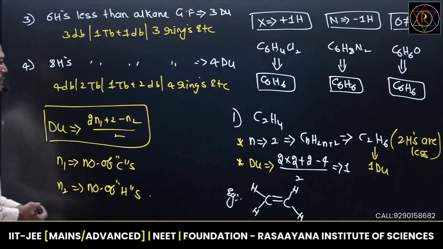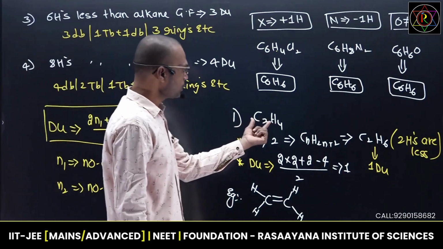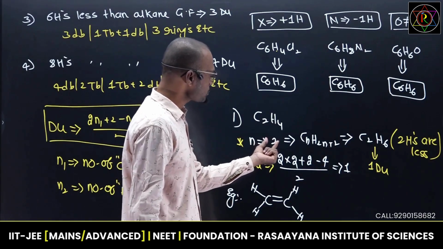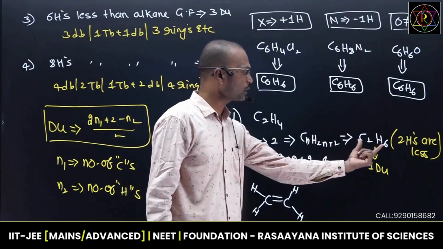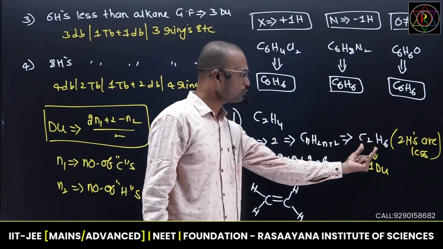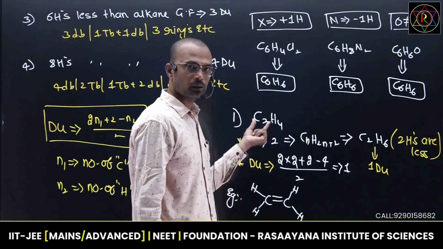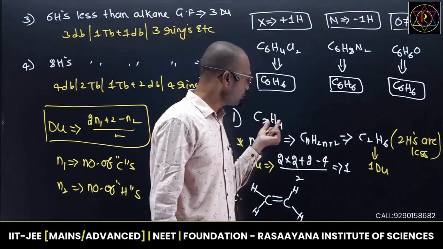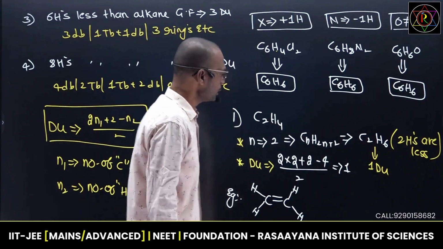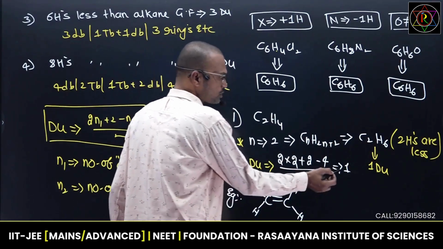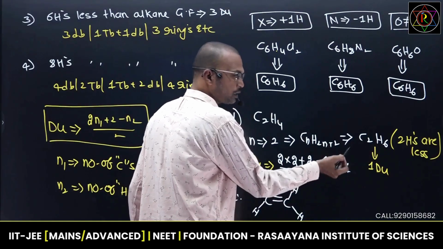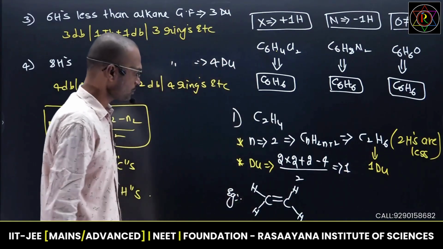You need to remember this. They will give one molecular formula. In that, try to separate n and substitute this n in the alkane general formula. You will get the real formula, the saturated formula. The other is the given formula. Try to identify the difference between the 2 hydrogens, in the given formula and the real formula. Here 2 hydrogens are fewer, so I can say first degree of unsaturation. When you get 1, it may carry 1 double bond or 1 ring. Okay, one more example I will show.